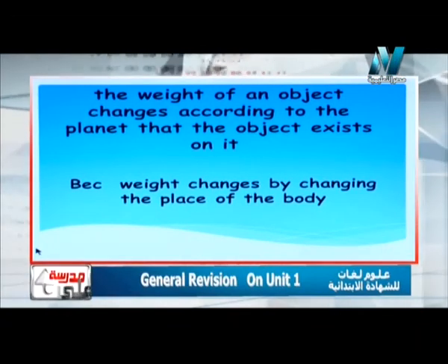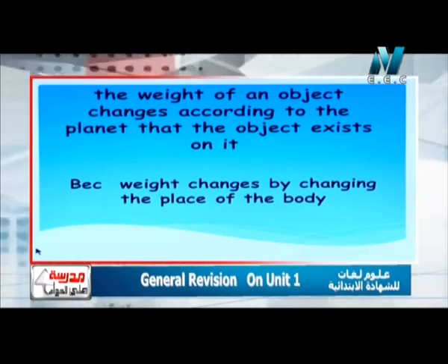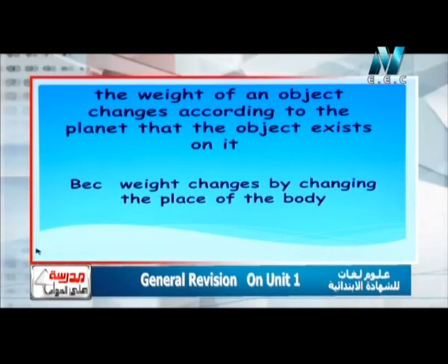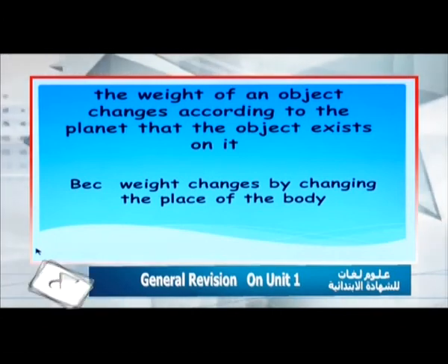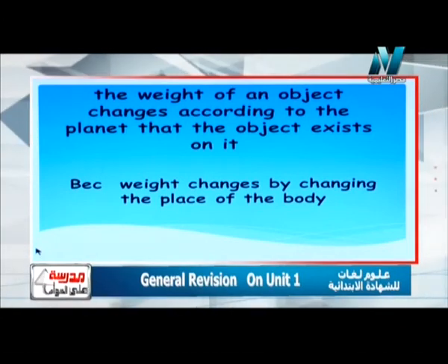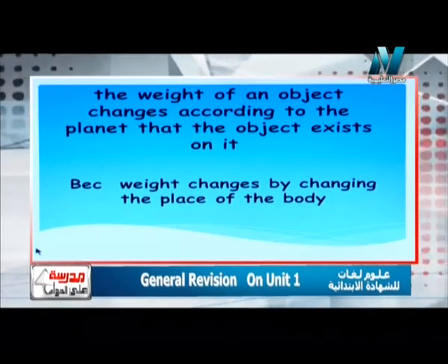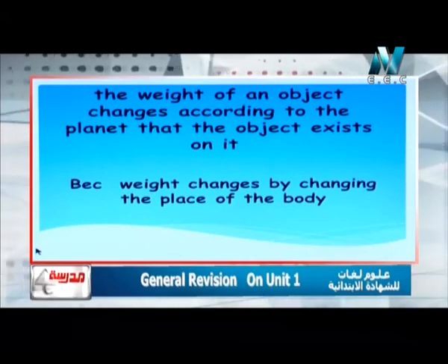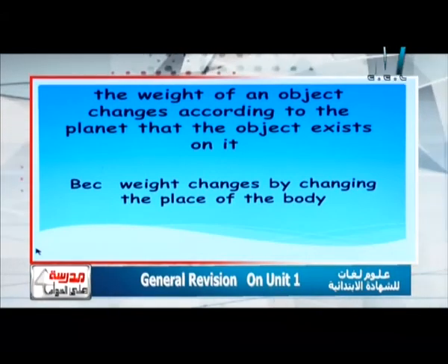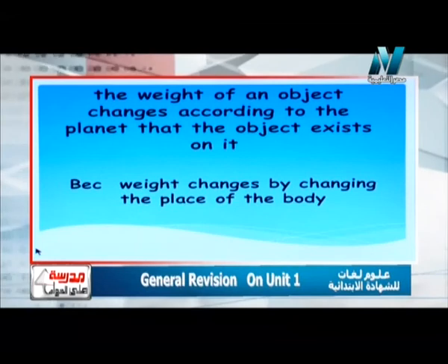The most important thing is that mass doesn't change from place to place. So the answer is, because weight changes by changing the place.